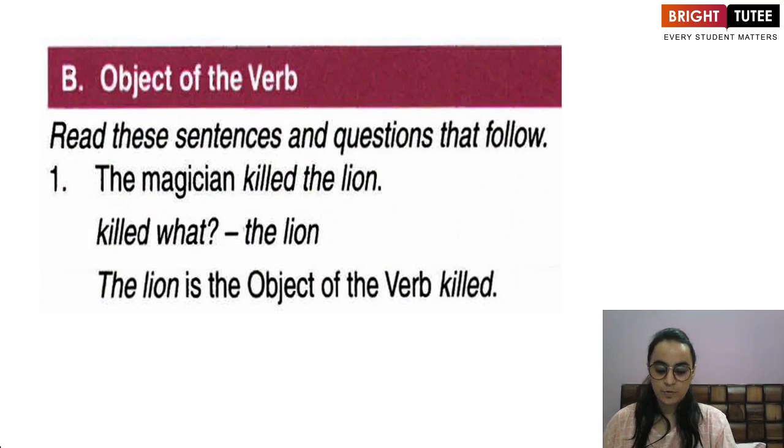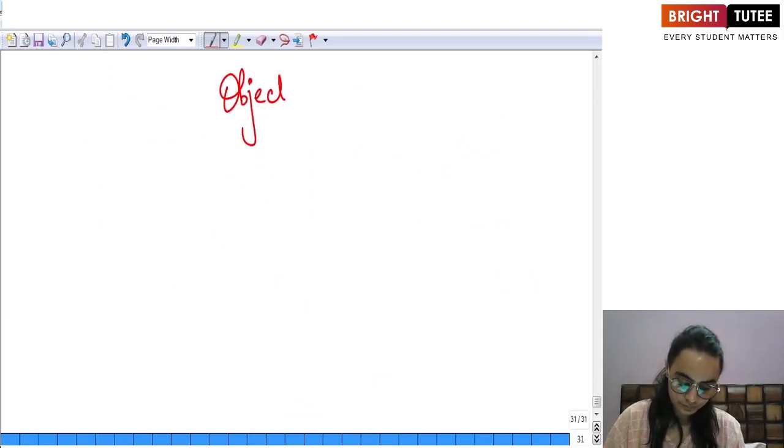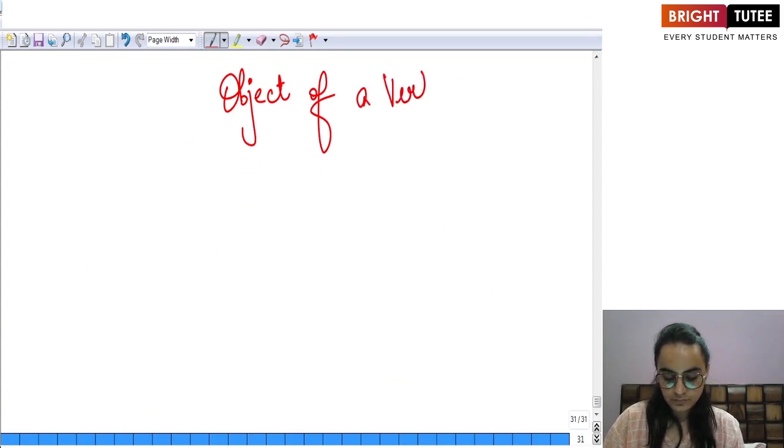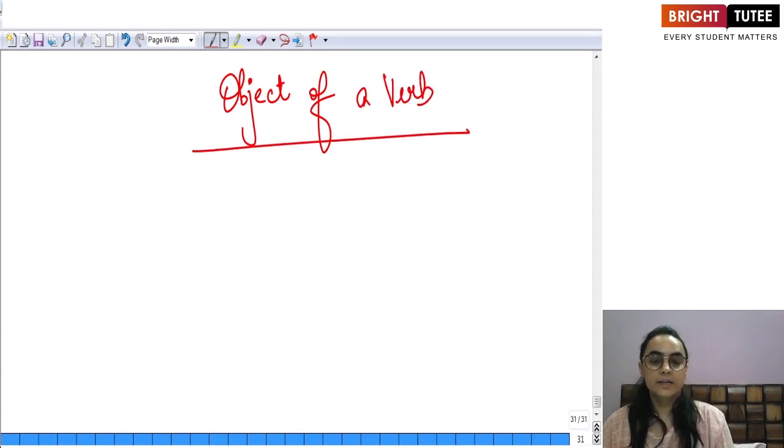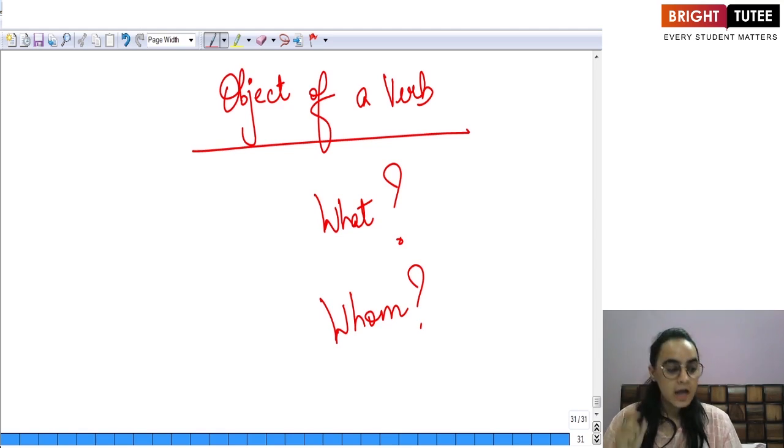Now first, it is important for us to know how to identify the object of a verb. Now, if we have to identify the object of a verb, there are two questions that we can use. What and whom. Whenever we have to find out the object of a verb, we ask these two questions along with the verb, and the answer that we get is the object.